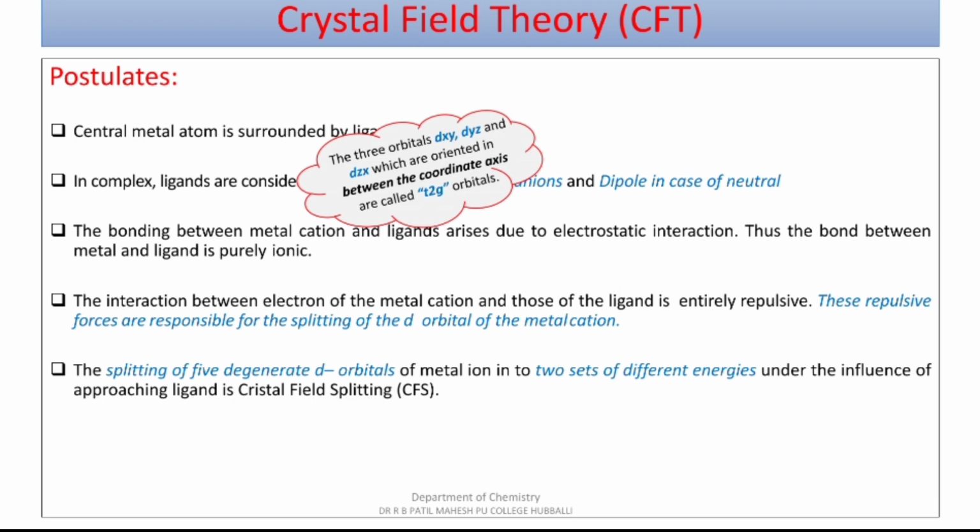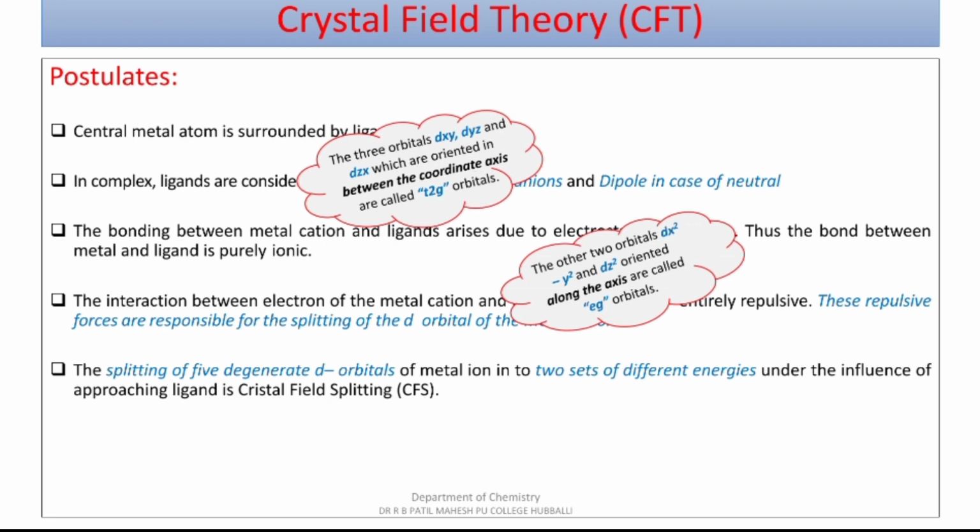The three orbitals, that is dxy, dyz, dzx, which are oriented in between the coordinate axis, are called T2g orbitals in octahedral complexes, whereas the other two orbitals, dx square minus y square and dz square, which are oriented along the axis, are known as Eg orbitals in octahedral complexes.